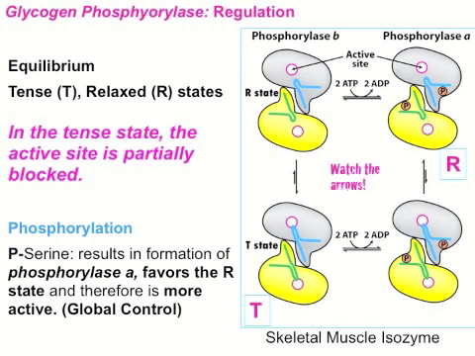Now this figure is a little complex, but let me walk you through it. In the upper panel, we see phosphorylase B and phosphorylase A, both of which are in the relaxed state. And in the bottom of the diagram, we see glycogen phosphorylase B and A when they're in the tense state.